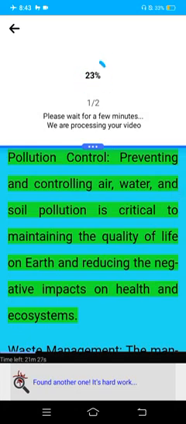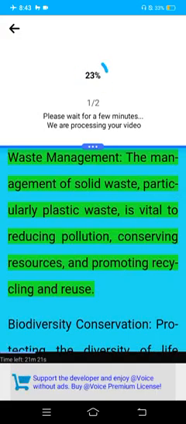Pollution control. Preventing and controlling air, water, and soil pollution is critical to maintain the quality of life on Earth and reducing the negative impacts on health and ecosystems. Waste management. The management of solid waste, particularly plastic waste, is vital to reducing pollution, conserving resources, and promoting recycling and reuse.